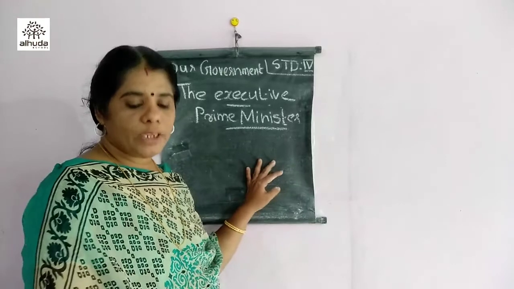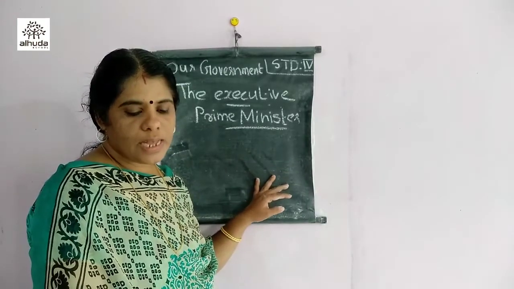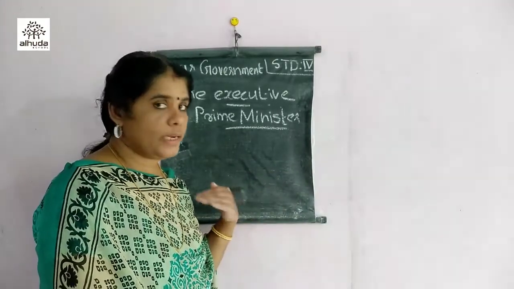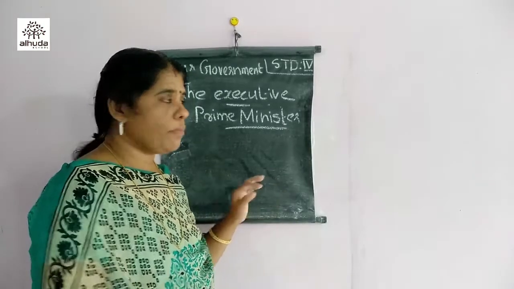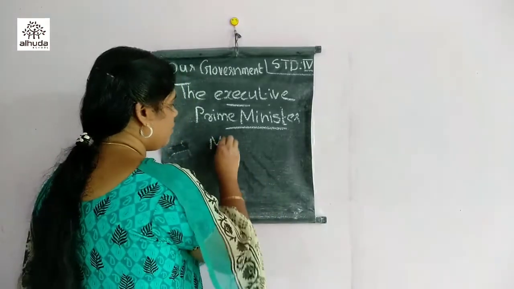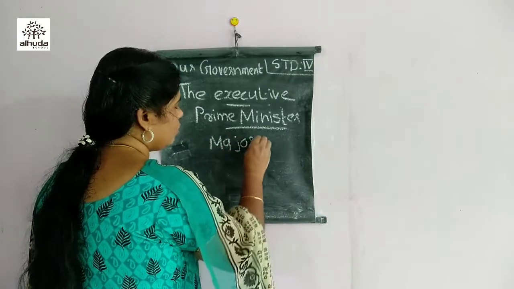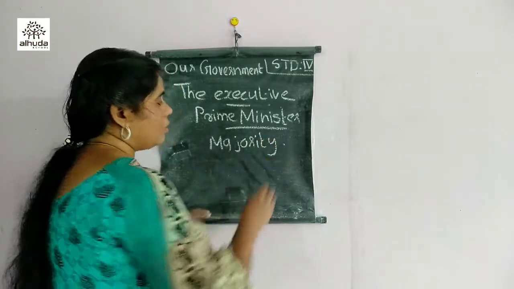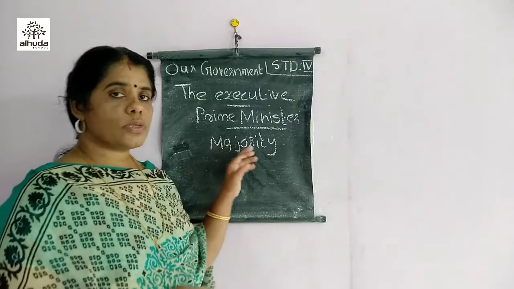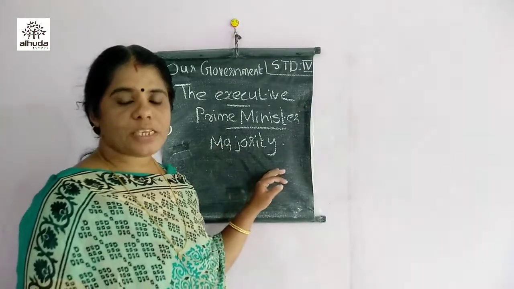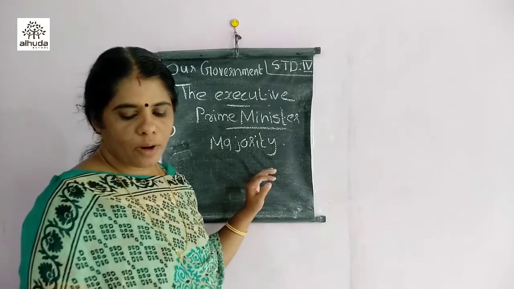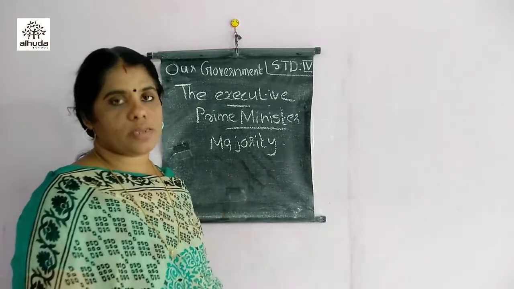The leader of the majority party in the Lok Sabha is appointed as the Prime Minister. The leader of the majority party. What do you mean by the word majority party? That means the party that wins more than half the number of total seats in the Lok Sabha.